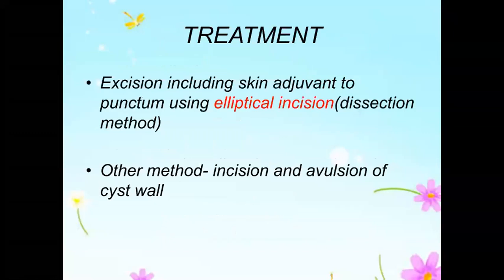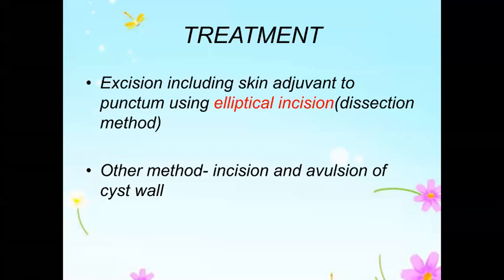Treatment. Excision including the skin adjacent to the punctum using an elliptical incision. The other method is incision and avulsion of the cyst wall. Here the main thing, as I told you, is that it is only attached to the skin at the punctum side. Whenever you are excising, if you leave out the punctum, some amount of cyst wall might be left attached. So you make an elliptical incision around the punctum and remove the cyst in toto, because there will be a plane between the skin and the cyst. I told you it will be pinchable in other areas, so you will be able to go through the plane between the cyst wall and the skin and remove the sebaceous cyst completely.